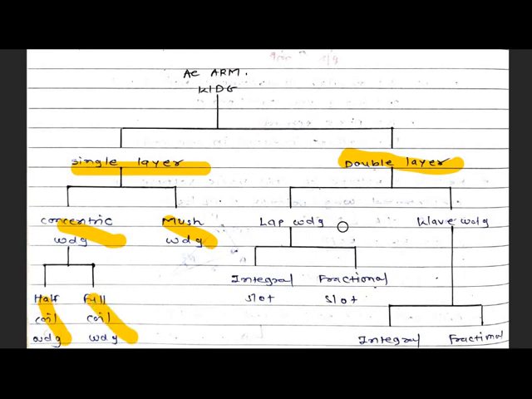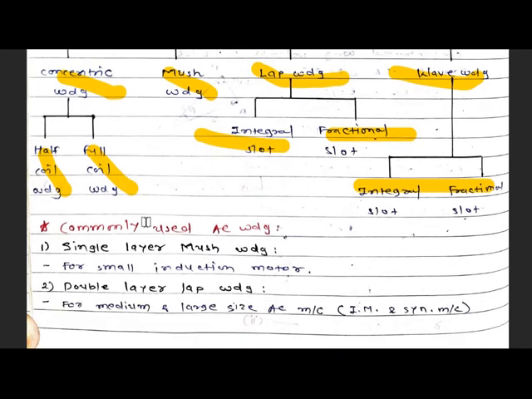In double layer winding, there are lap winding and double layer wave windings. In lap winding, integral slot and fractional slot windings are there. Same for the double layer wave winding, integral and fractional slot windings are there. So these are the main types of AC armature winding.